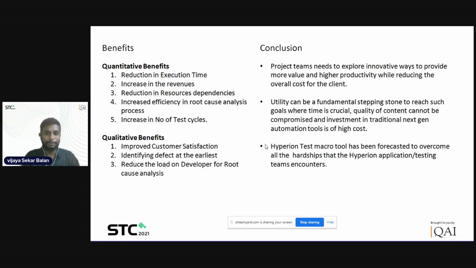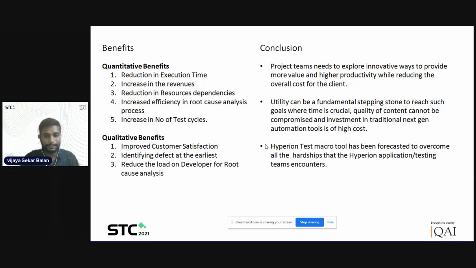So, the conclusion. Project teams need to explore innovative ways to provide more value and higher productivity while reducing the overall cost for the client. Utility can be a fundamental stepping stone to reach such goals, where time is crucial, quality cannot be compromised, and investment in traditional next-gen automation tools is of high cost. So two things: quality cannot be compromised, and investment in traditional next-gen automation tools is high cost. That's why we came up with simple thinking, a simple macro-based tool, which is cost-effective and directly contributes to quality.